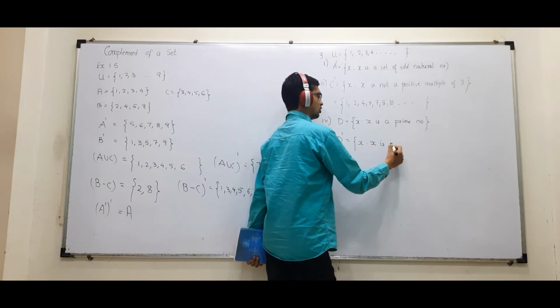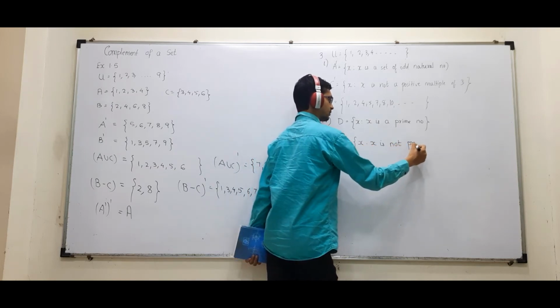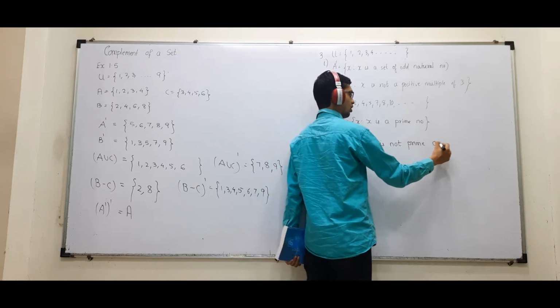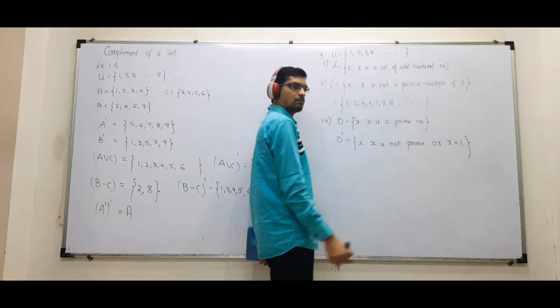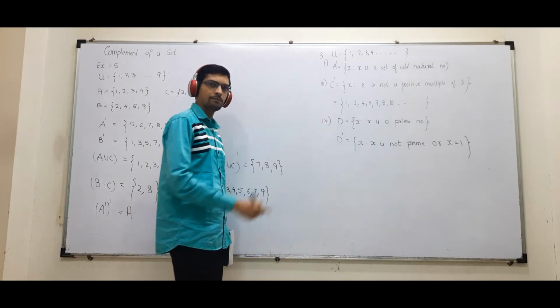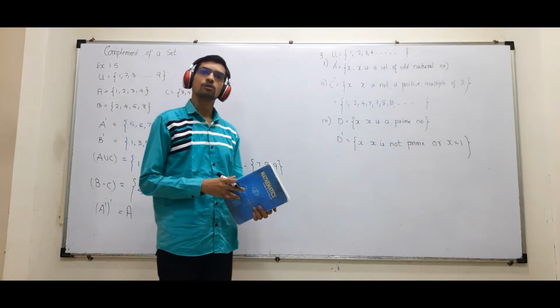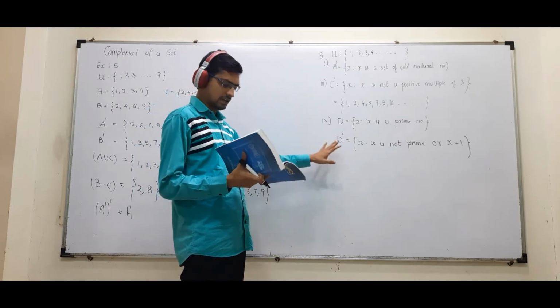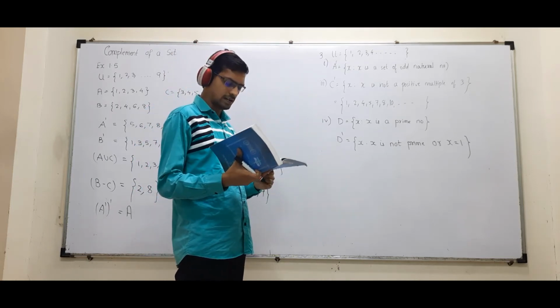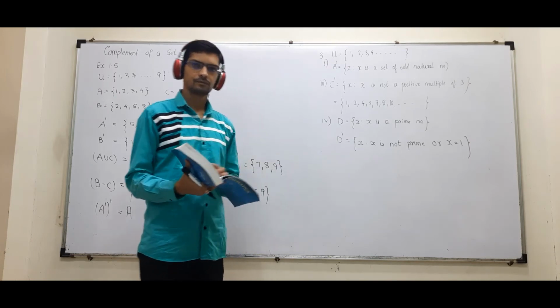So I'll write like this. X is not prime और X is equal to 1, क्योंकि 1 भी इंक्लूड करना है मुझे. So X is not prime और X is equal to 1. ठीक है? So remaining few sums I am giving you to solve. You will try. Okay?